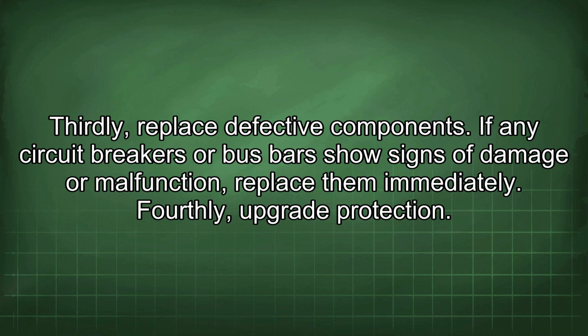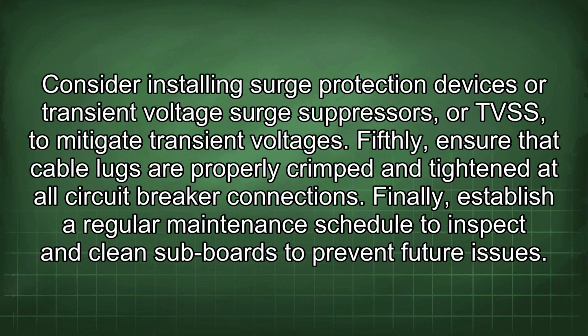Fourthly, upgrade protection. Consider installing surge protection devices or transient voltage surge suppressors, or TVSS, to mitigate transient voltages. Fifthly, ensure that cable lugs are properly crimped and tightened at all circuit breaker connections. Finally, establish a regular maintenance schedule to inspect and clean subboards to prevent future issues.